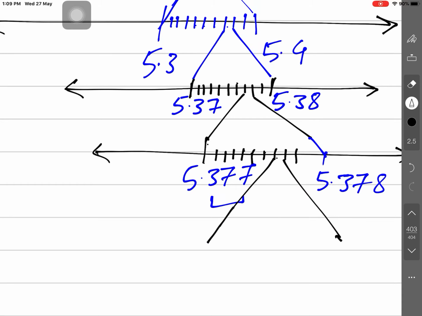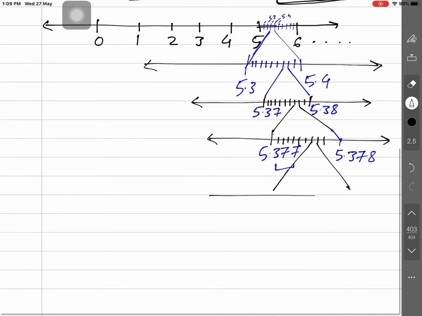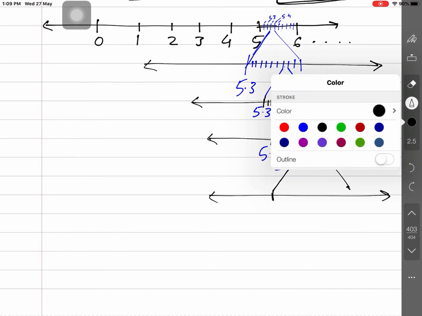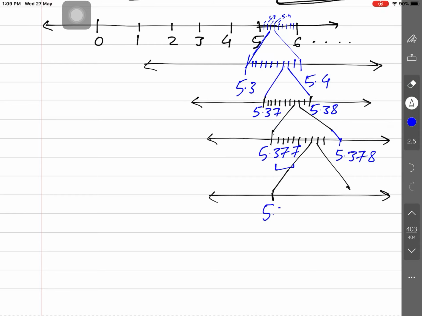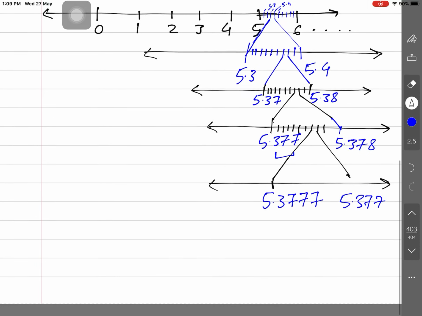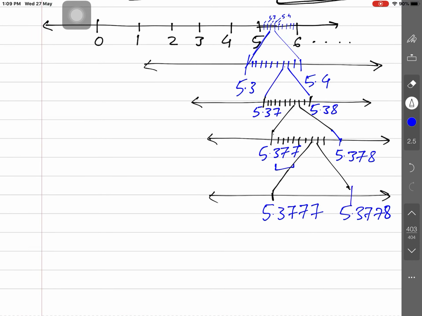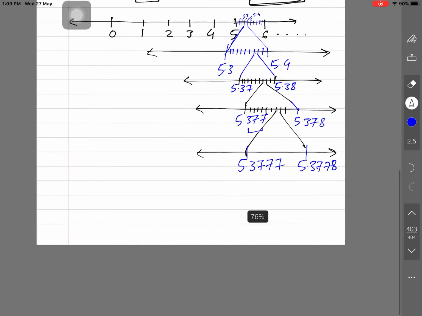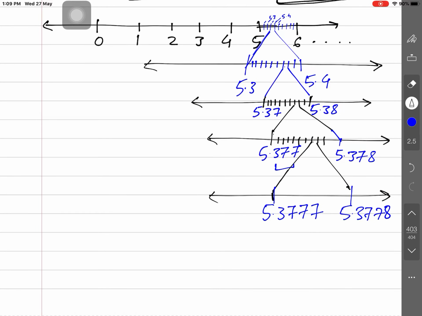So how can we understand this? The process will go on continuously by a successive magnification method. The number is 5.377 and again 7. This is 5.377 and this is what? This shall be 8. Is that clear, guys or not? So now again the division is to be done here. Here we will take this. Is that clear, guys? So you may take this, again divide into 10 parts.